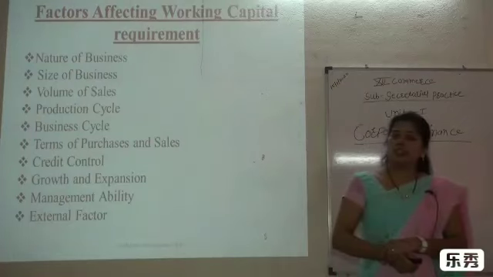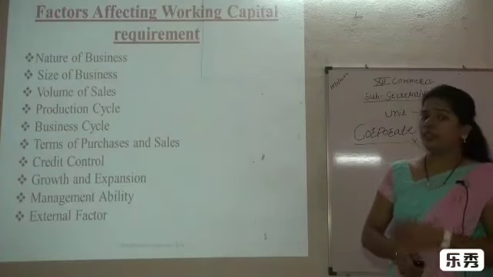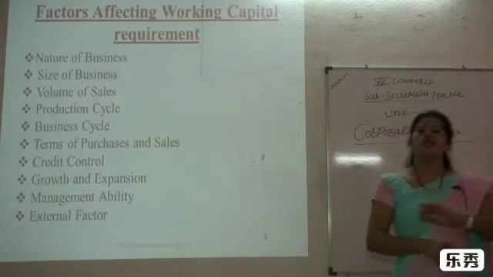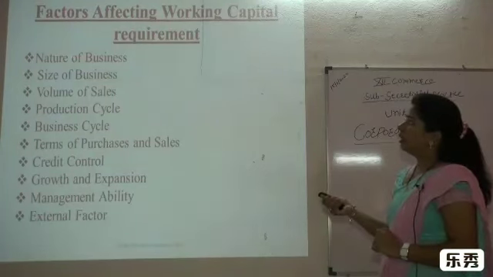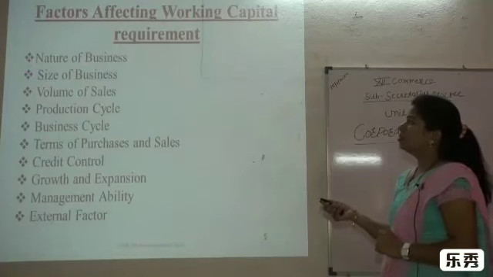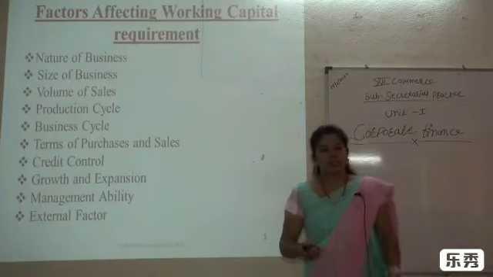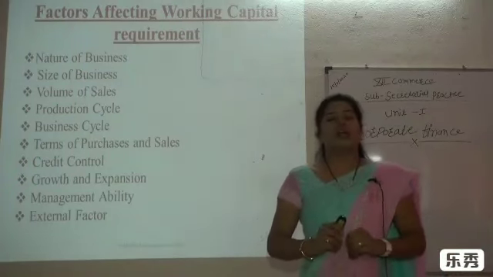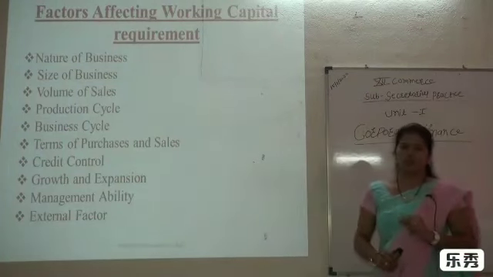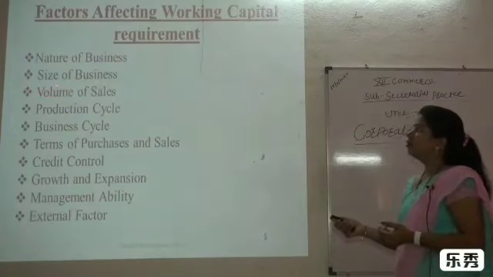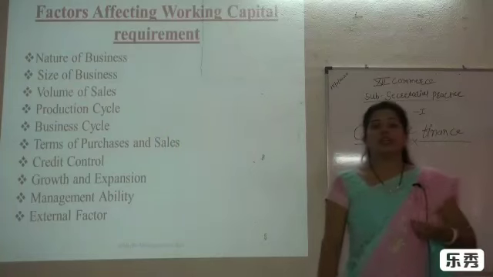Suppose there is a trading organization, we need a large amount of working capital, and suppose there is a public utility or manufacturing unit, we need less working capital. So it depends upon the nature of the business. Next is the size of the business. Obviously, whether it is a small or big organization, for a big organization we need a large amount of working capital, and for a small organization we need less working capital. So it depends upon the size. Then the volume of sales, meaning the quantity we are going to sell.